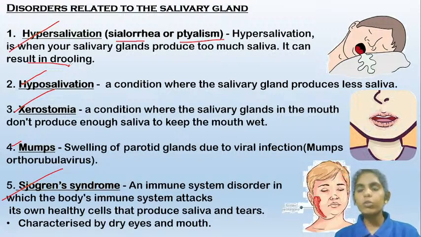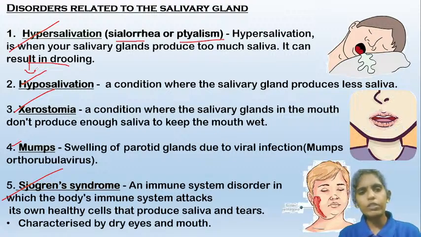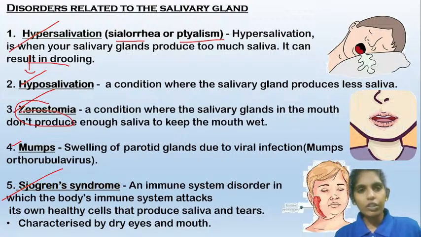Now coming to the other disorder, hyposalivation. This is exactly opposite to hypersalivation. Hyposalivation is a condition in which the saliva is produced in lesser amounts. Now coming to xerostomia. Xerostomia is a condition which is worse than hyposalivation.